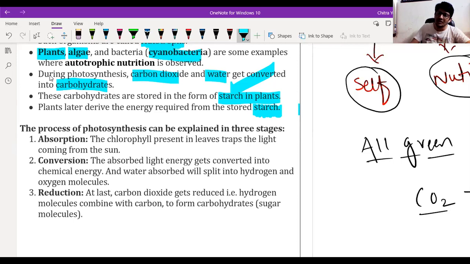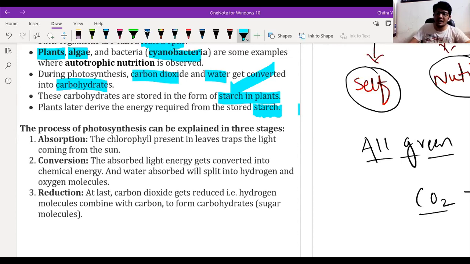Like fruits, vegetables, and in the form of flowers also, and leaves, all these are nothing but the stored food of the plant that we are consuming. That's why we are heterotrophs, because we directly or indirectly depend on plants only. Okay, understood?